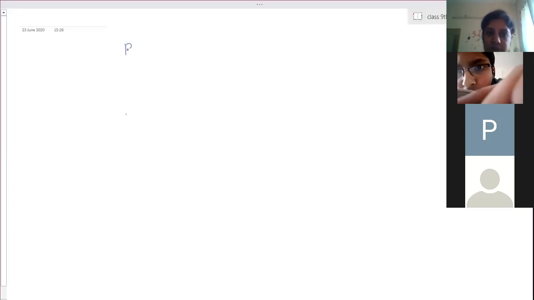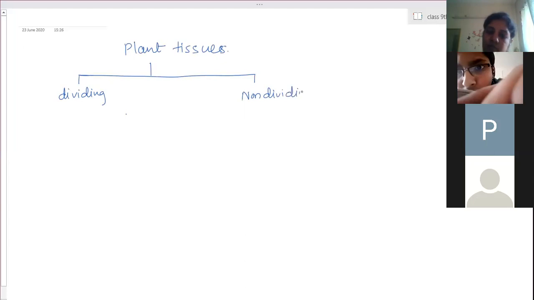So here, plant tissues: dividing and non-dividing. Dividing means meristematic tissues, and non-dividing means permanent tissues.